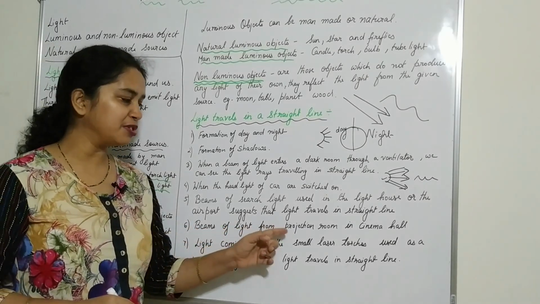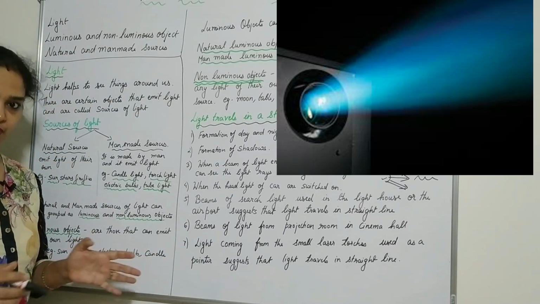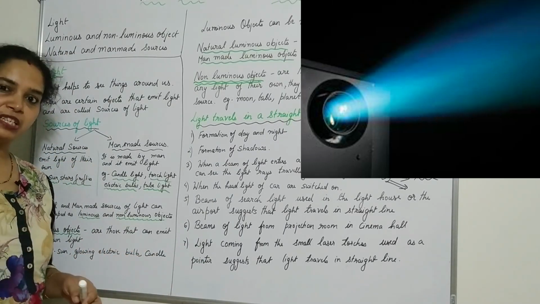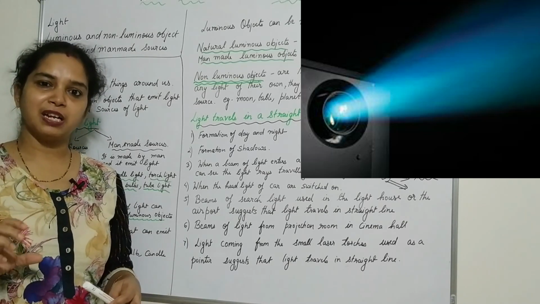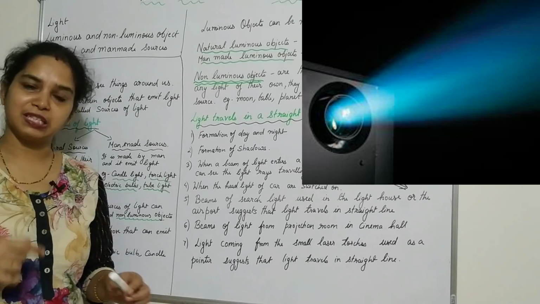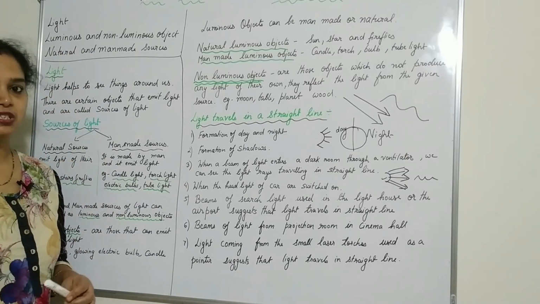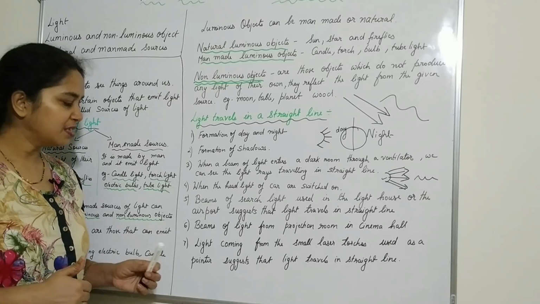Beams of light from the projection room in the cinema hall. You might have seen the beams of rays. Generally the projector is there in the cinema hall, so when you project, the beams of rays go on. That also travels in a straight line. This proves that light travels in a straight line.